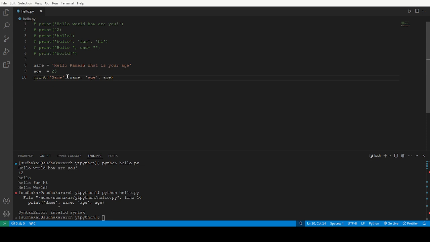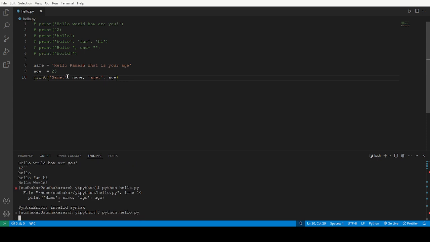The colon should be inside and I have to give a comma. Why? Because there should be a separation now. So it should be like this. Okay, now let me run it.